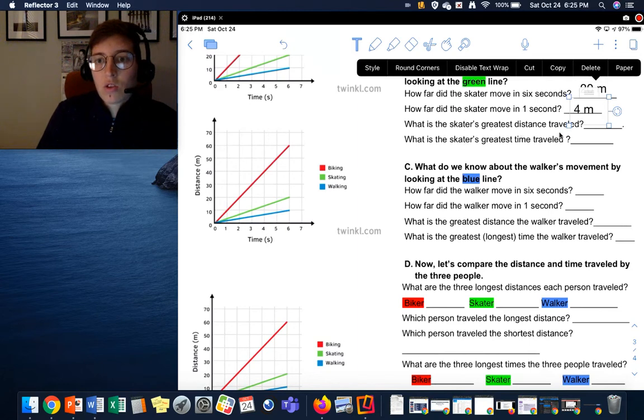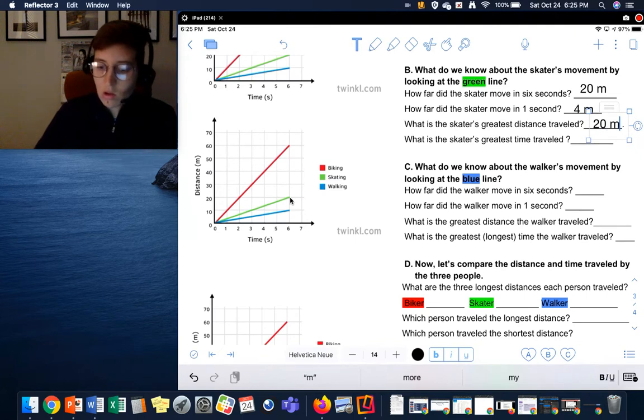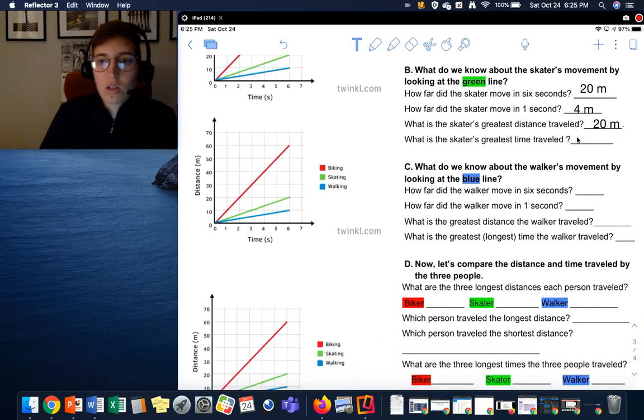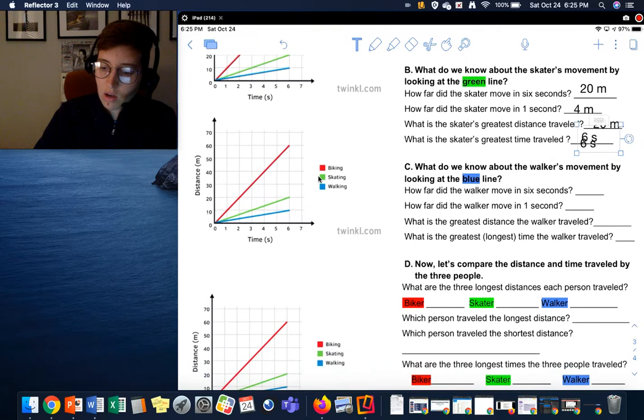What is the skater's greatest distance traveled? So we take a look at our green line, and the skater made it 20 meters before stopping. 20 meters. All right, what is the skater's greatest time traveled? So how many seconds did they travel for? And we see they stop right at 6 seconds. So 6 seconds is our time.